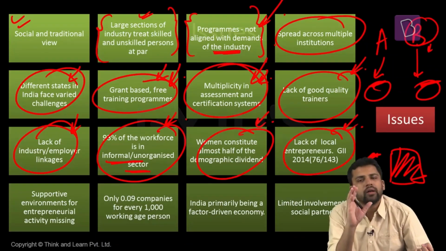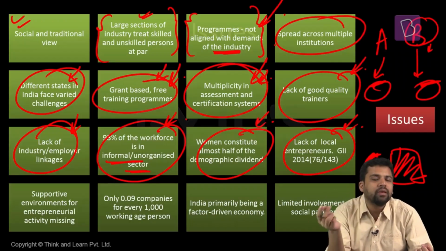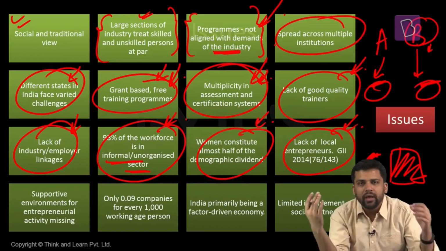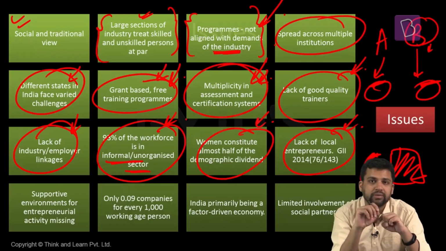We need to provide skills to women. Now, even if you provide skills to our labor force, the challenge that will be with us is creating jobs for them. If you provide people skills, their expectation increases. And if you're not able to provide them jobs appropriate for the skills they have, there will be status frustration, which can lead to conflicts and impact social cohesion.